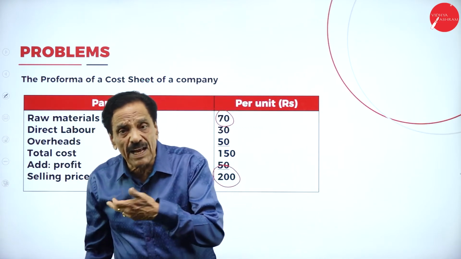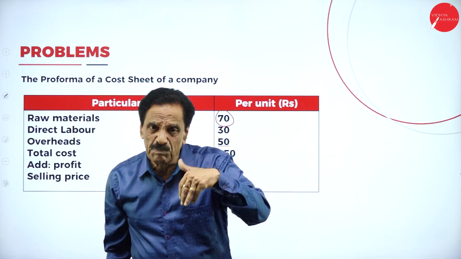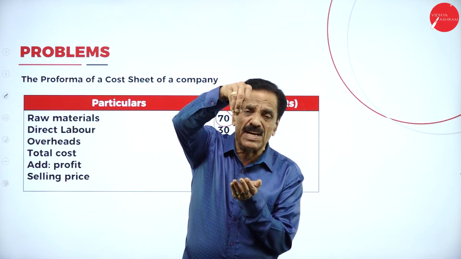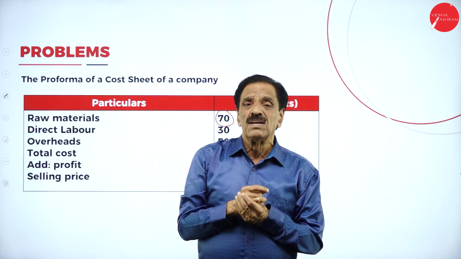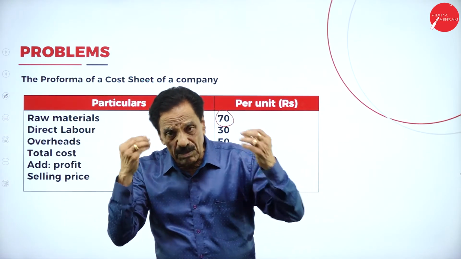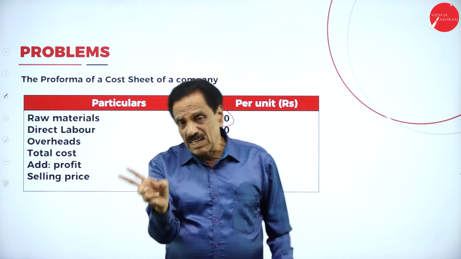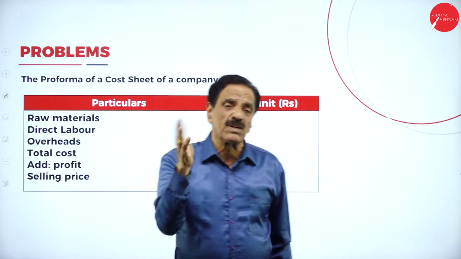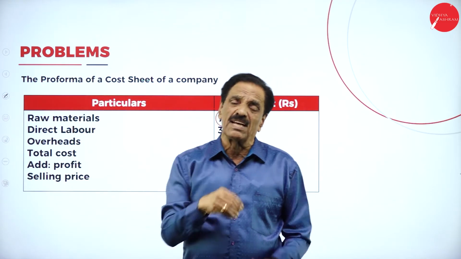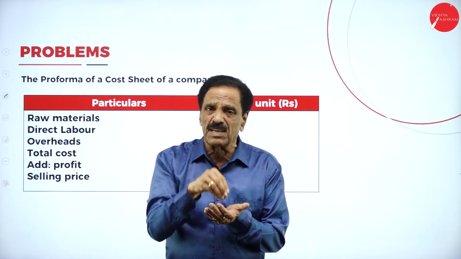It is for land, building, machinery, motor car, furniture. All have been invested. They have been established. They are called establishment business capital, that is, fixed capital. The other is called working capital. What is working capital? Whatever the day-to-day operation of the business requires, that money will be utilized as working capital.